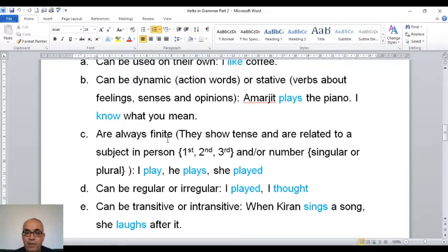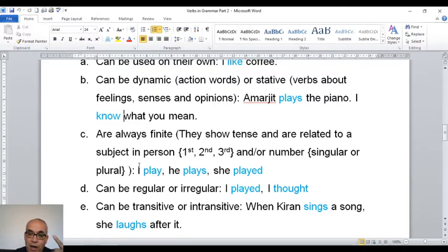So I play, play is finite, and play agrees with I. Plays is finite, it agrees with he, and played is finite, it agrees with she. Of course, play agrees with I, which is first person, and I is singular. So this means play has a tense.